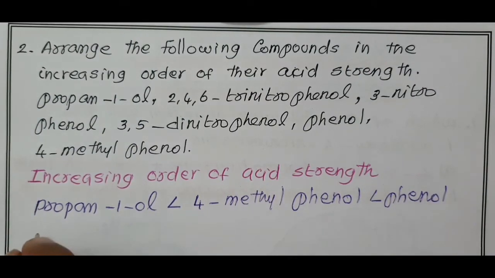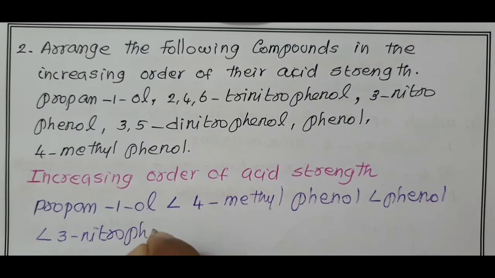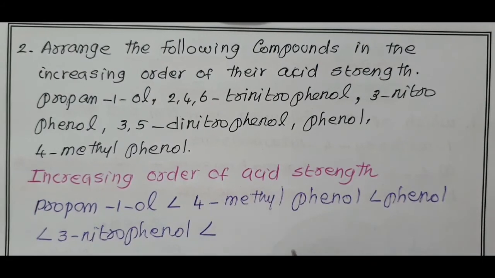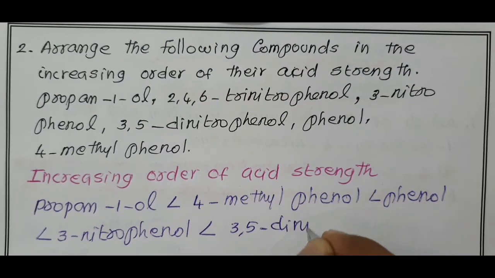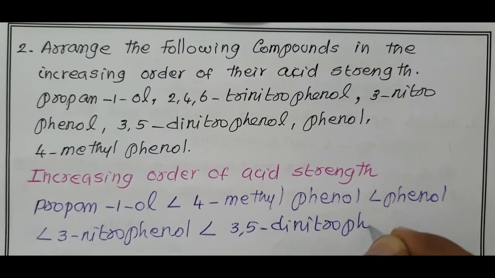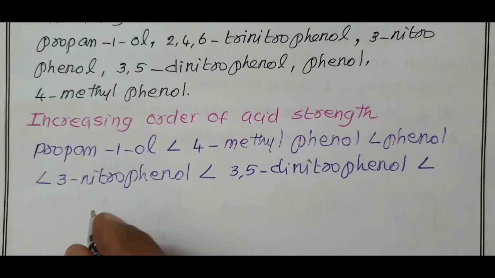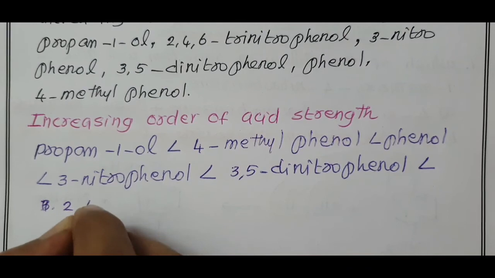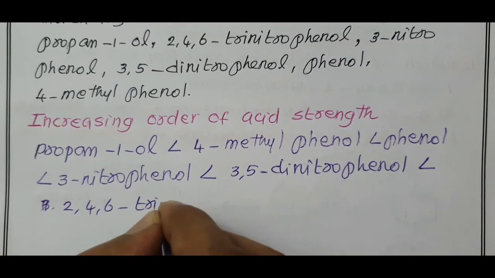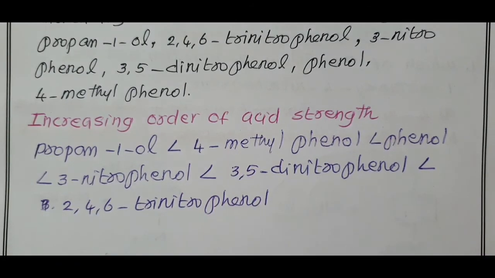Then compared with phenol, meta 3-nitrophenol is more acidic. Then 3,5-dinitrophenol, 2 nitro groups, minus I effect. Finally, the most acidic compound is 2,4,6-trinitrophenol. So this is the order of acid strength of the alcohols.